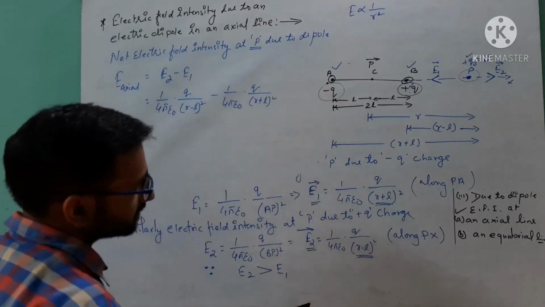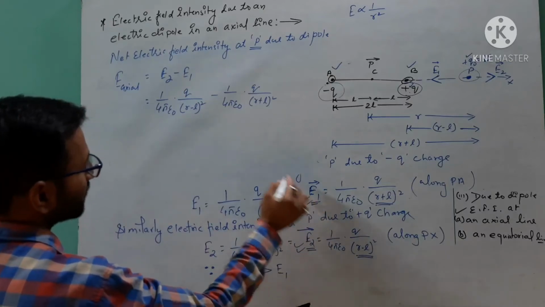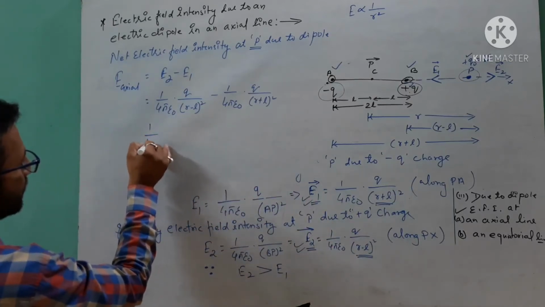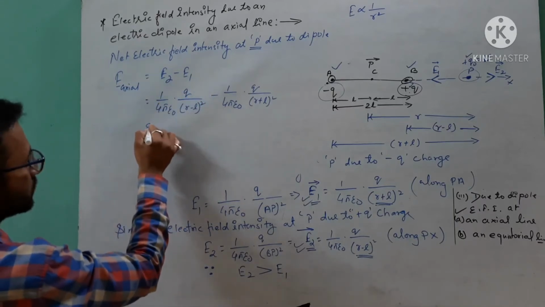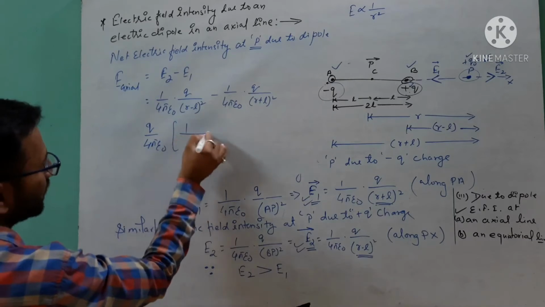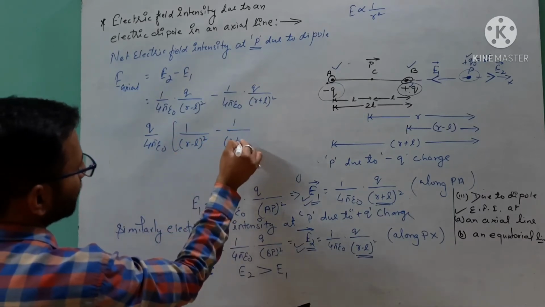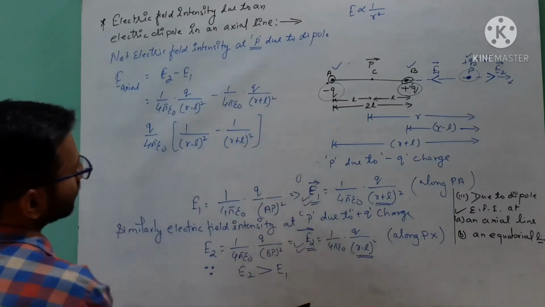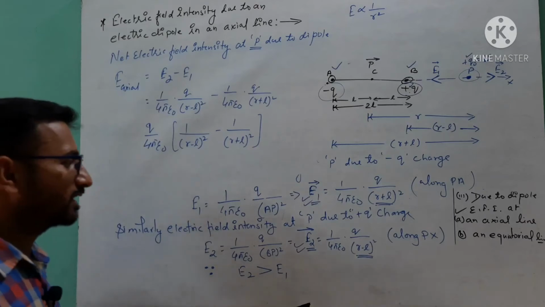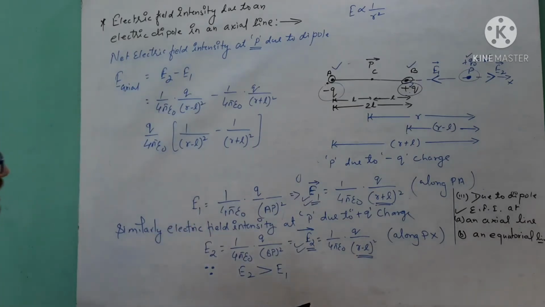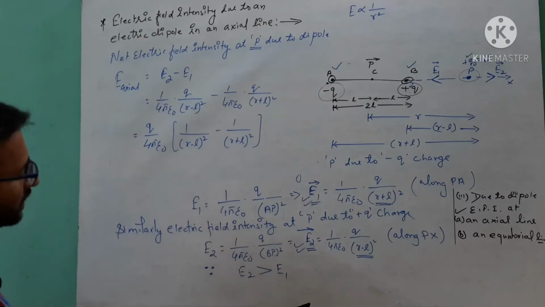From the diagram you can take common 1 over 4 pi epsilon naught and Q, and the remaining is 1 over (r minus l) whole square minus 1 over (r plus l) whole square. After calculating this, you will get the final answer, the electric field intensity at point P due to the electric dipole.